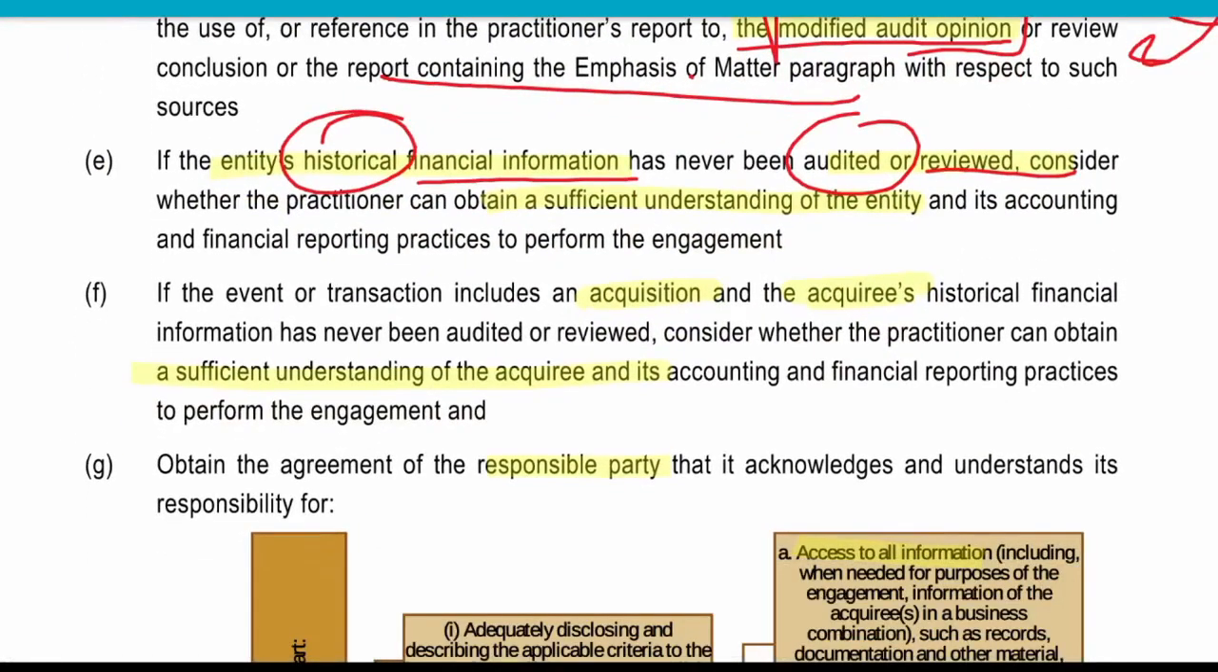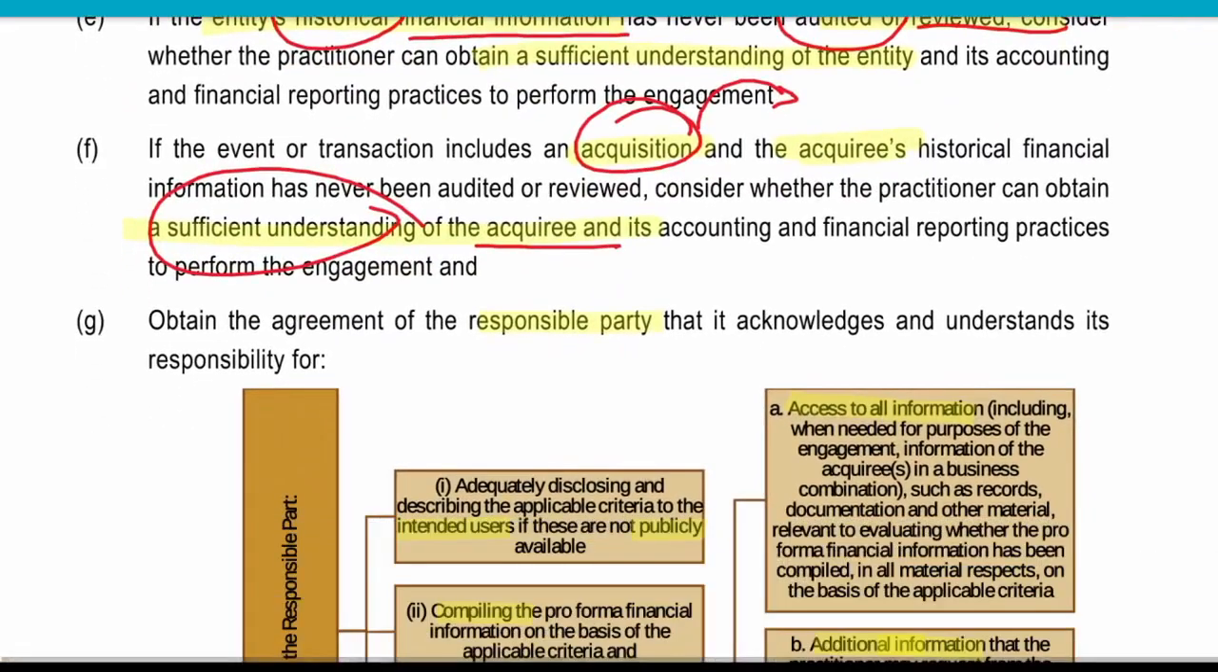Then if there is any acquisition, it might be possible that we are providing this pro forma information because there is an acquisition or a merger. So whether we have access to the acquiree's financial information, right? Whether we have an understanding of the acquiree's data, and whether this acquiree financial information is audited or not, right?